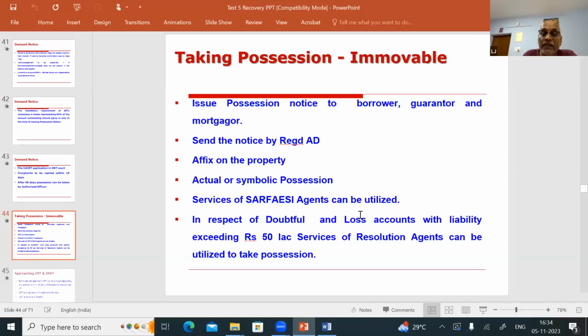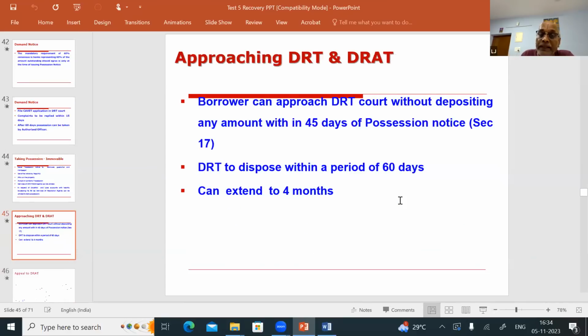Let us see the slide. See, issue the possession notice to the borrower, guarantor and mortgagor. Send the possession notice by registered AD. Affix it on the property. So take either actual possession or symbolic possession. You can also use the services of the SARFAESI agents to take possession of the property.